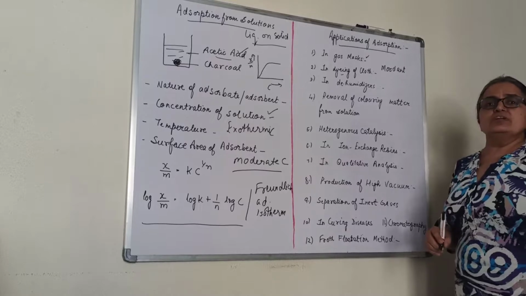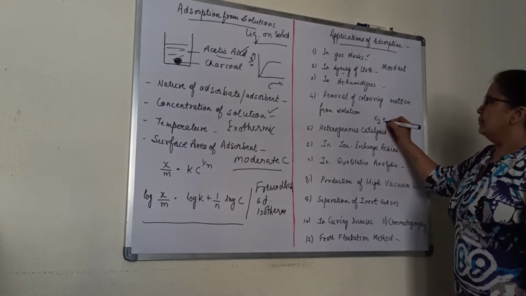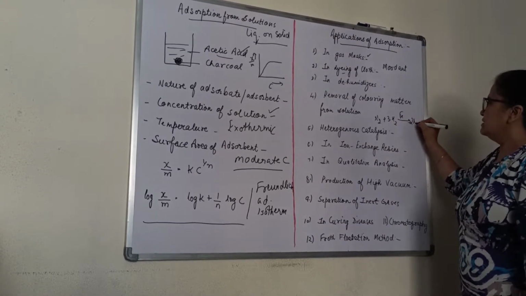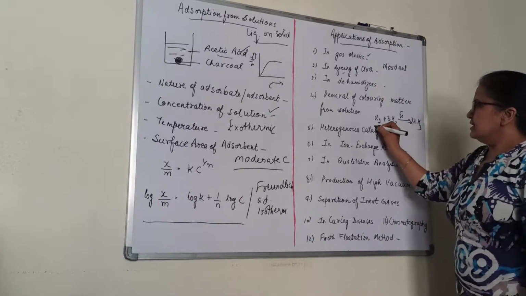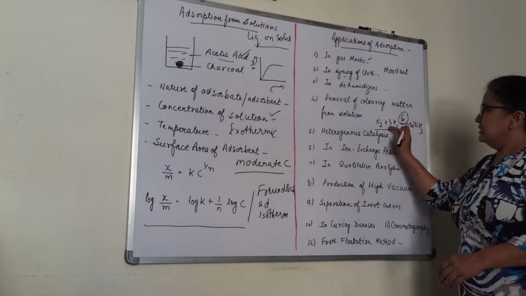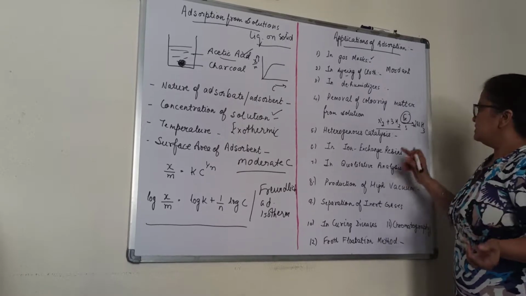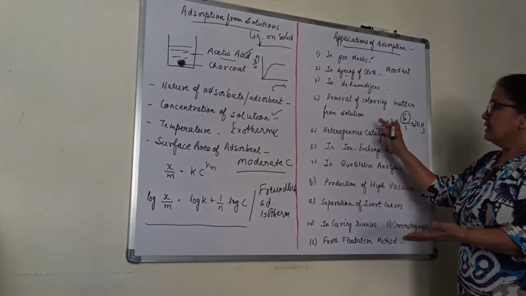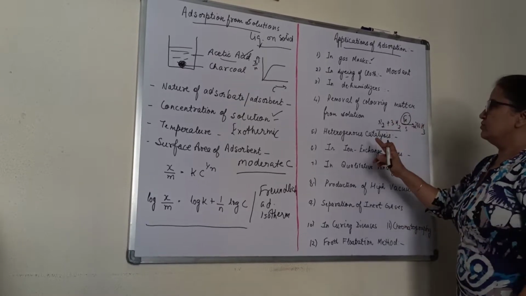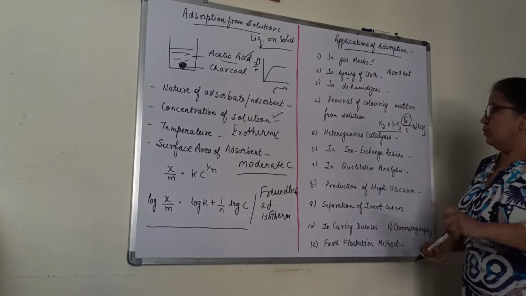Heterogeneous catalysis. We will be talking about catalysis in the later part. Suppose you have this example, N2 plus 3H2 in the presence of iron catalyst forms ammonia. These are in the gaseous state, iron is in the solid state. When the catalyst and the reactants are in different physical states, it's heterogeneous. So what happens in this? On the catalyst surface, gases get adsorbed, react, form the product, leave the surface and go. This is heterogeneous catalysis. You have the application of adsorption.